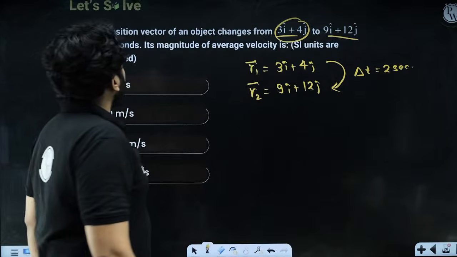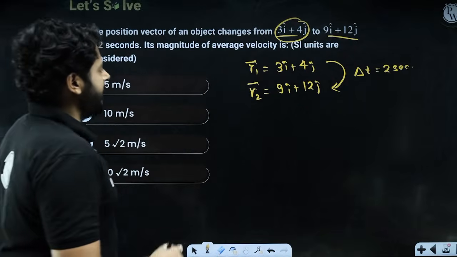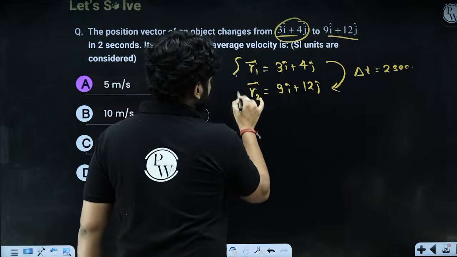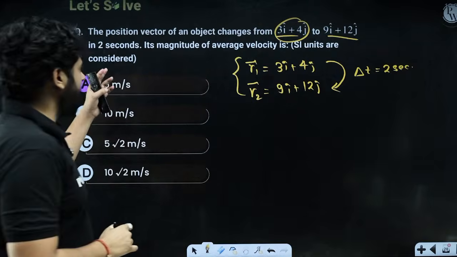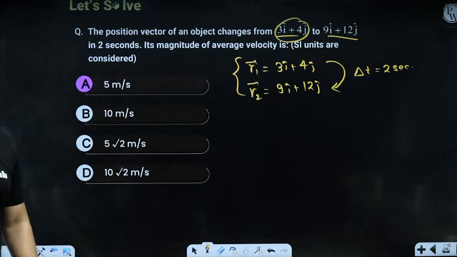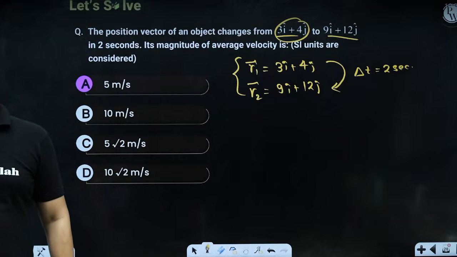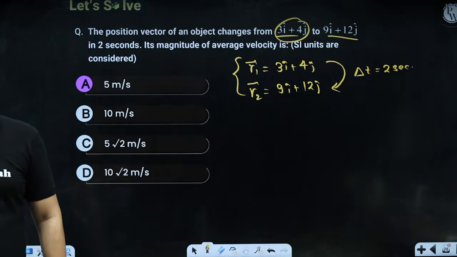Its magnitude of average velocity is, what is the magnitude of average velocity? We have to talk about the magnitude of average velocity.